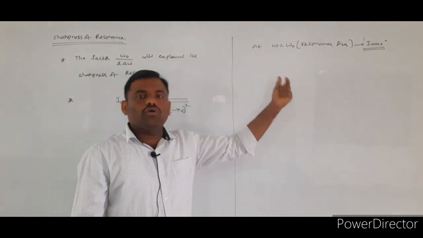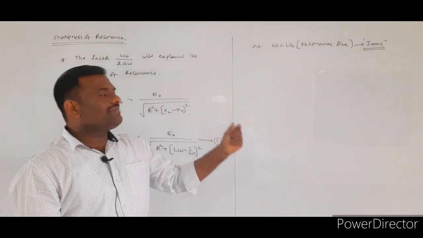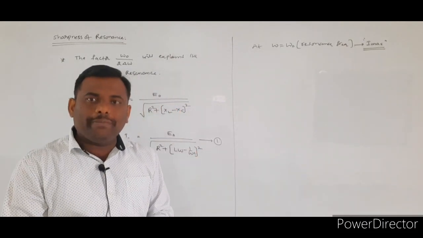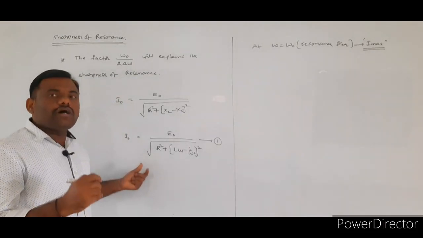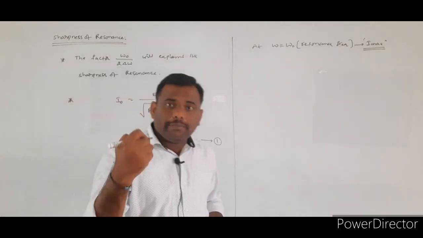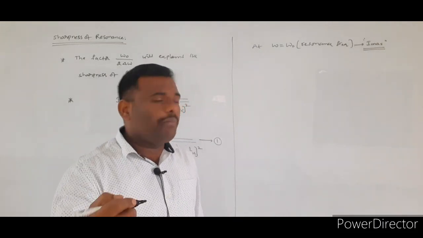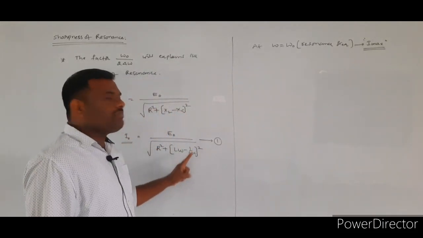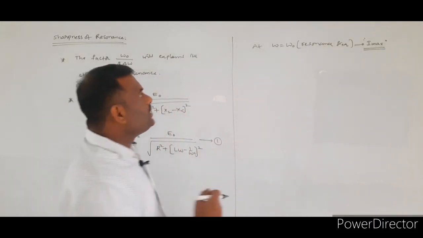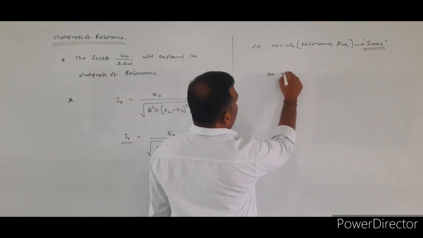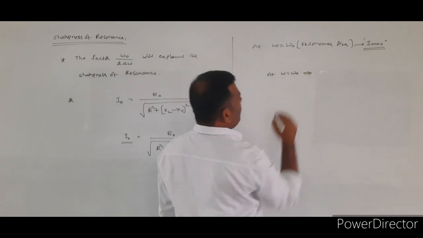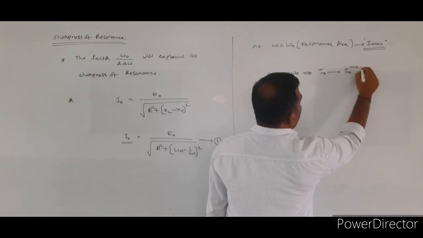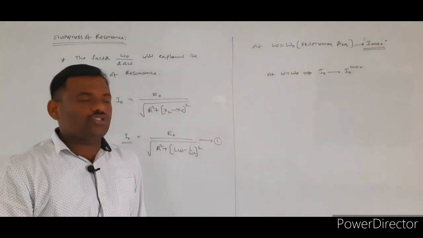So at omega is equal to omega naught, we find the maximum current takes place in the LCR circuit. Whenever the current becomes maximum, the peak value of alternating current is also maximum. At omega equal to omega naught, the L omega minus 1 by omega C terms get cancelled. So at omega is equal to omega naught, the peak value of alternating current is maximum.